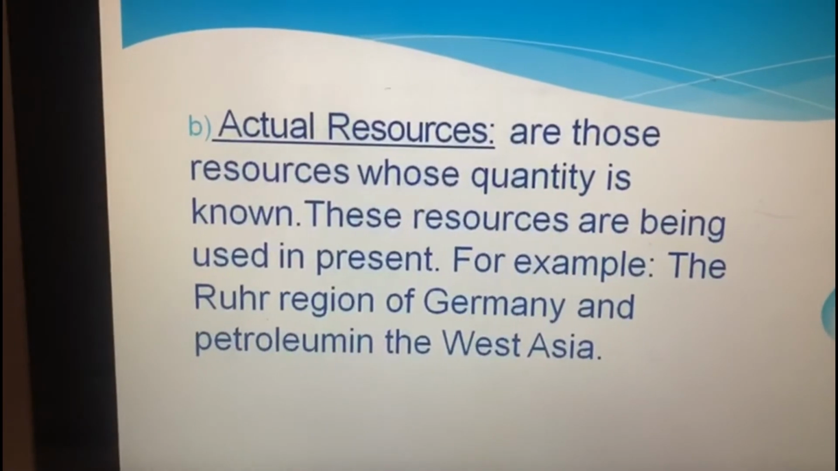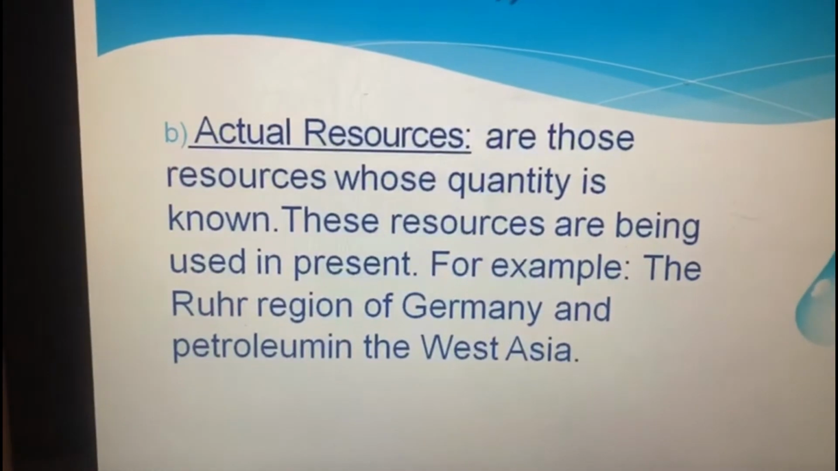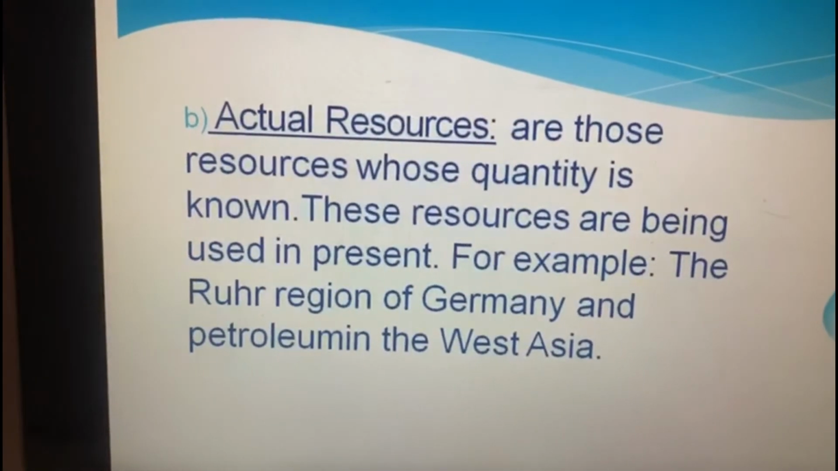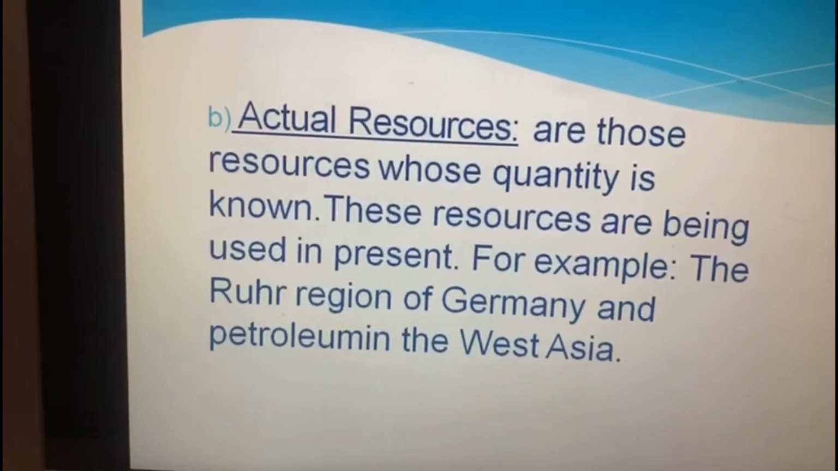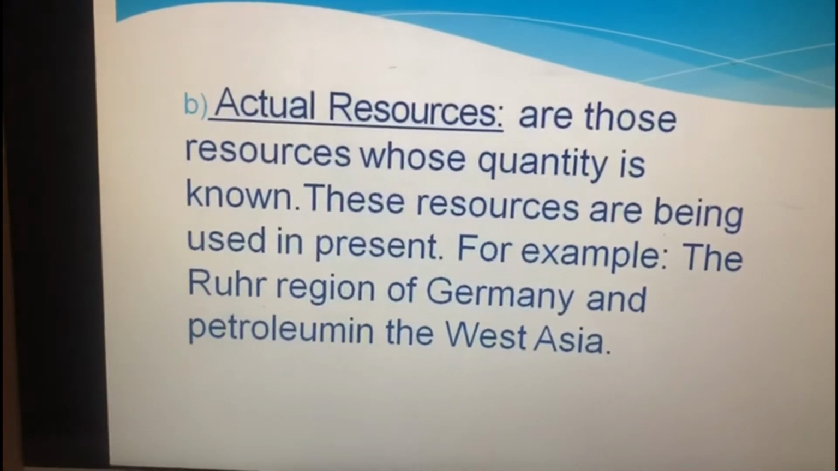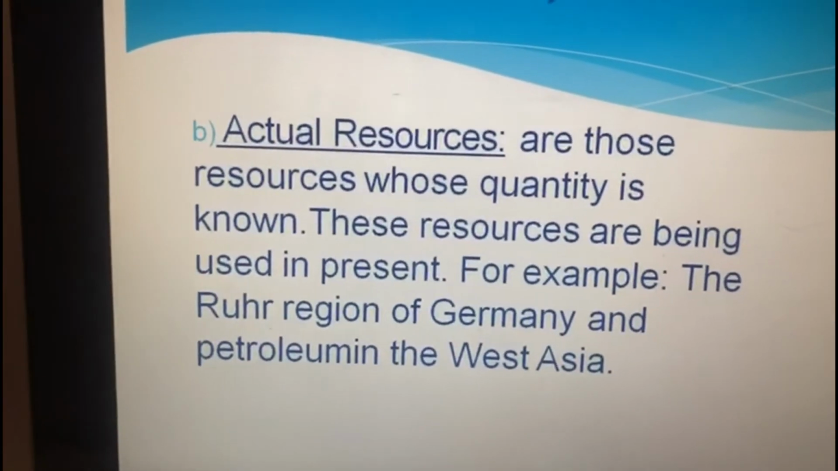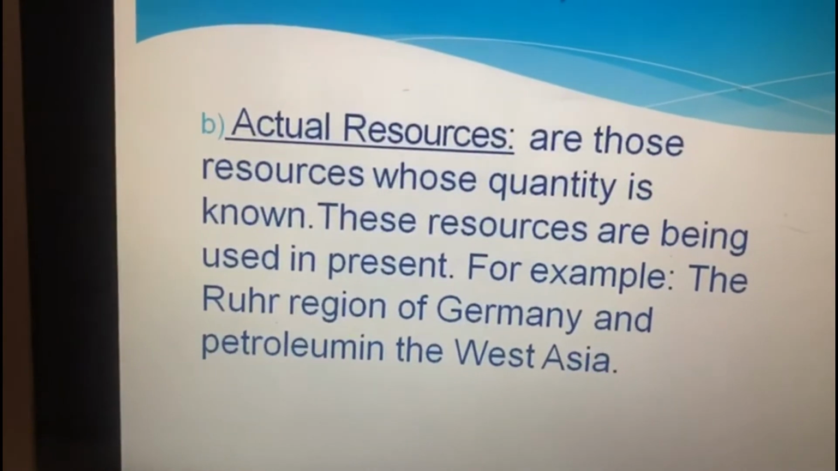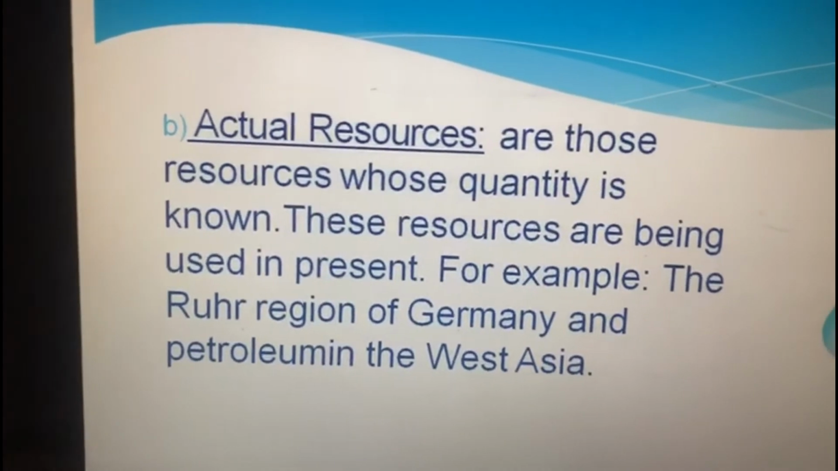So children, here you can see the many bases of the types of natural resources. In the worksheet you will get questions based on all these slides. Please do watch these videos carefully and do it nicely. Thanks.